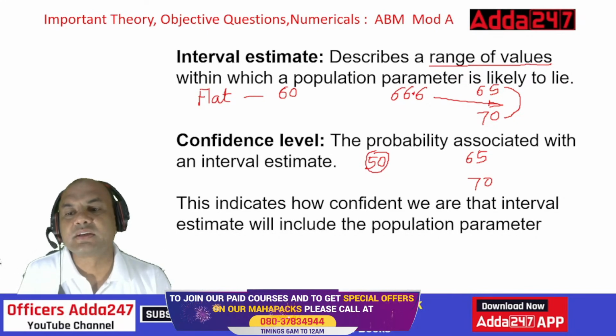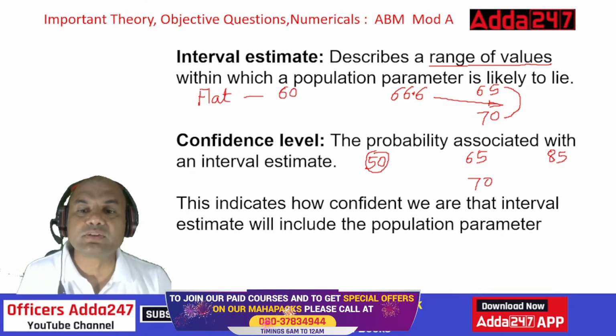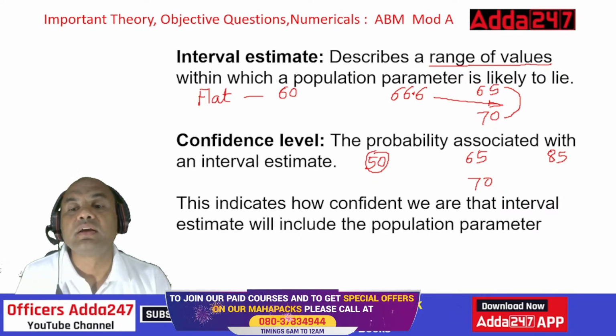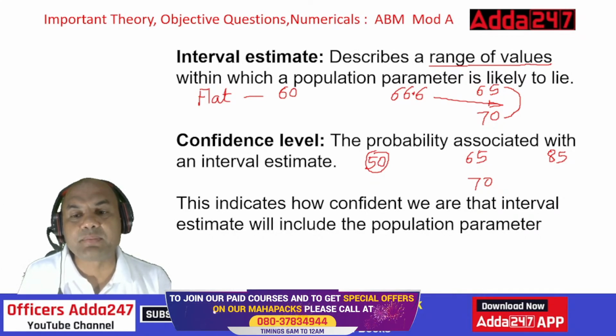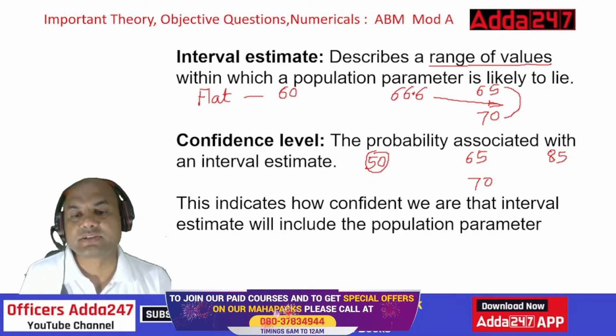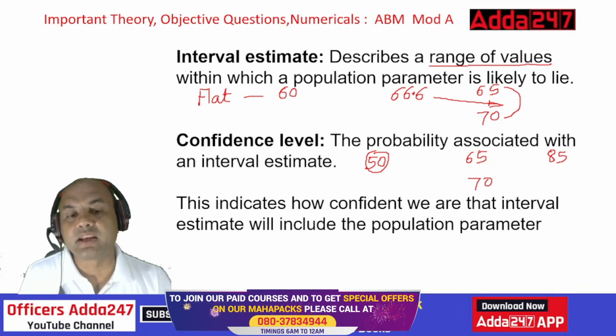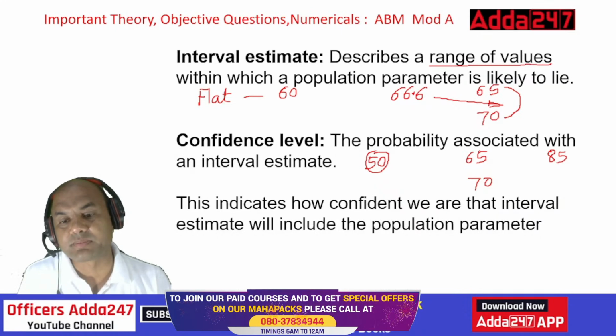Or the reverse case, I am saying 65 to 70 and the price goes to 85 lakhs. Something good happens in that area. So where is my estimate? So this is known as the probability associated. The final answer should lie between these. What is the probability that my final answer will lie in this range? This indicates how confident we are that the interval estimate will include the population parameter.